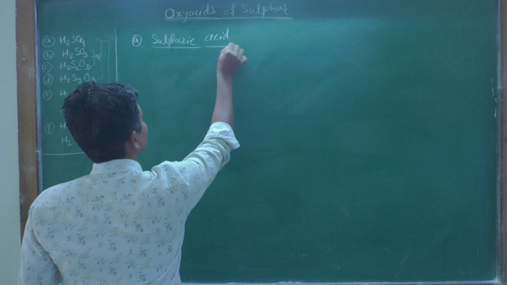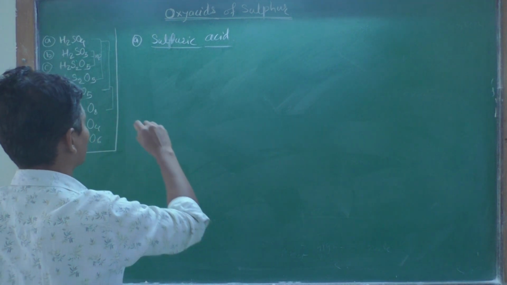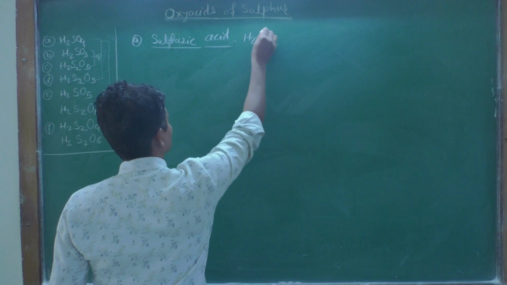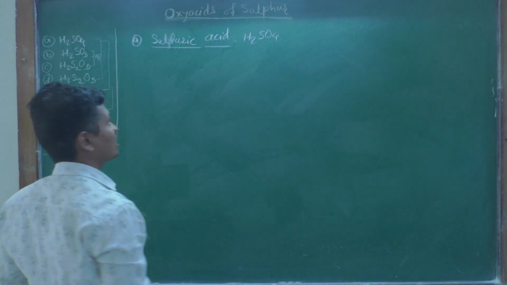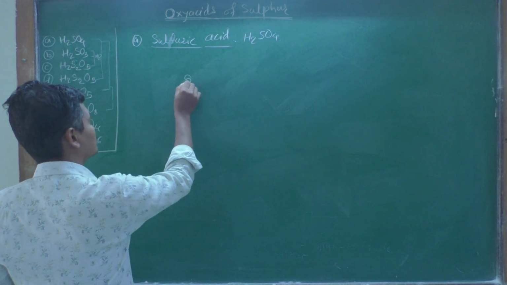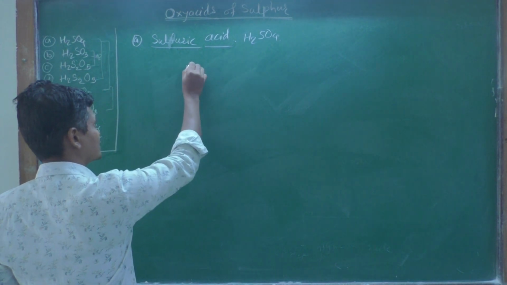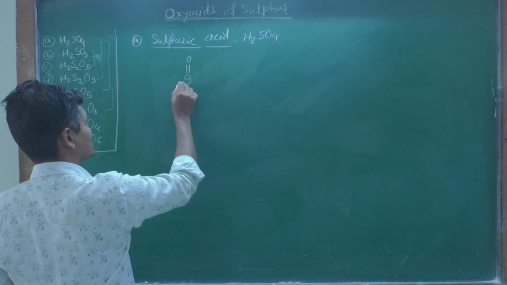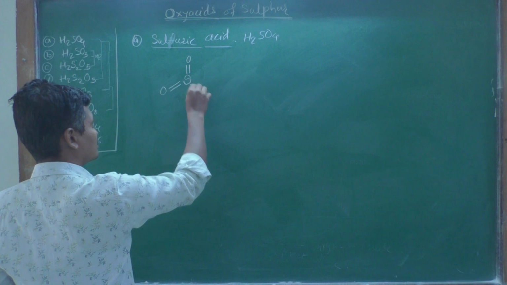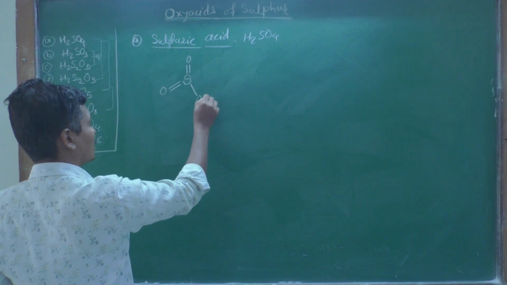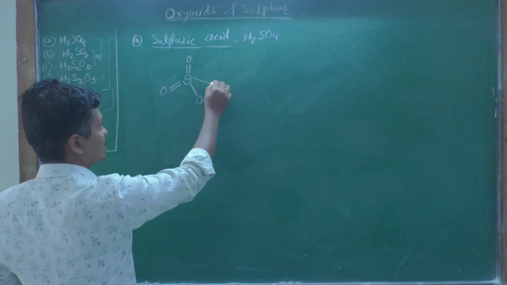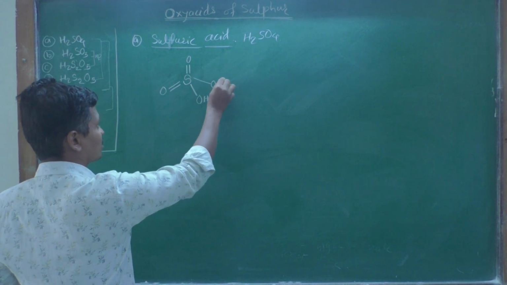We know that the formula of sulfuric acid is H2SO4, and in its structure sulfur is hexavalent, having a +6 oxidation state, and all the oxygen atoms are arranged around the central sulfur atom in a regular tetrahedron manner.